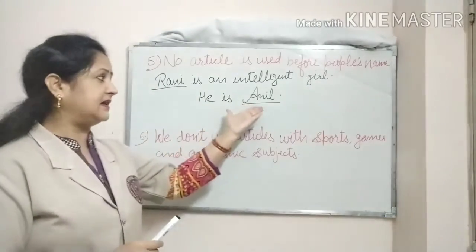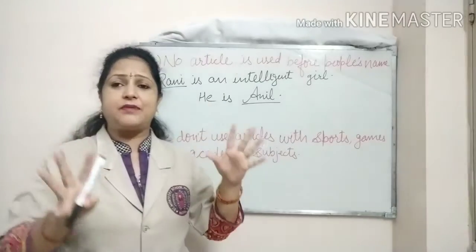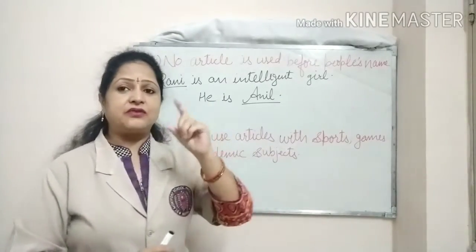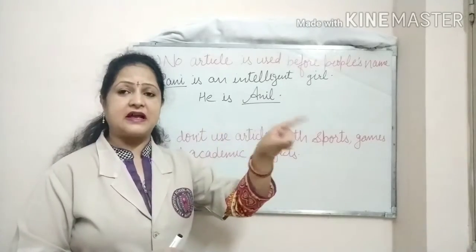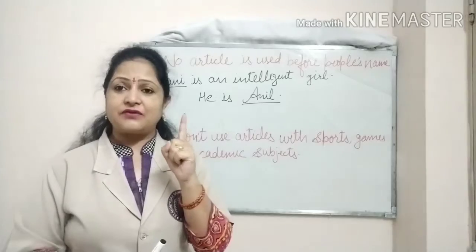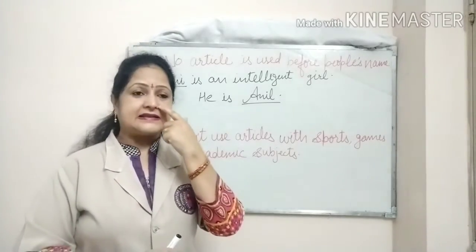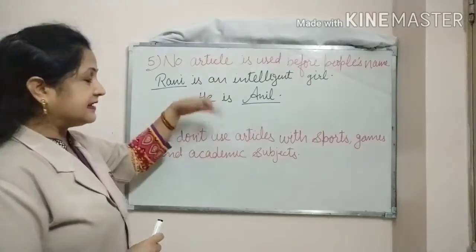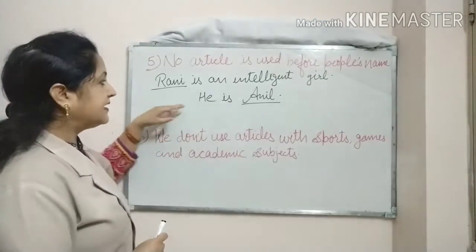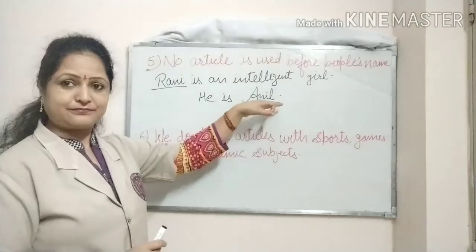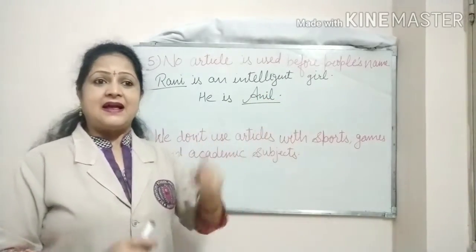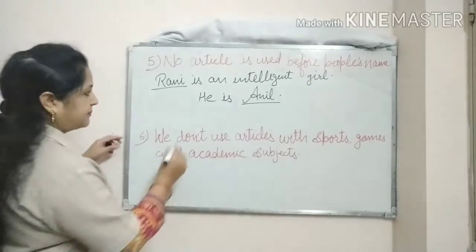I said, he is Anil. Suppose there are so many people with the same name Anil, and I want to tell you about one person. I want to refer to only one Anil. So if I want to refer to only one Anil, then I will say, let's take one more example here to understand it. I have written here, he is Anil. Now I will say, this is the Anil I told you about.